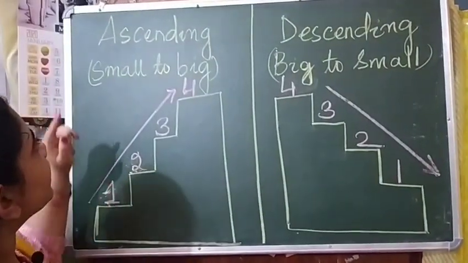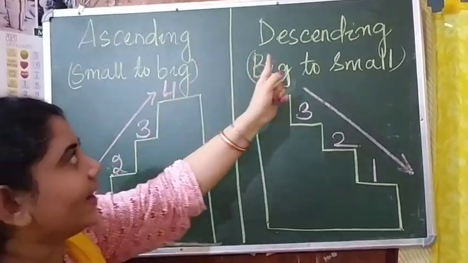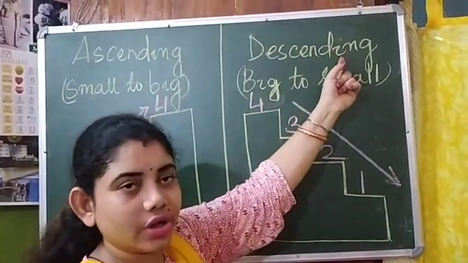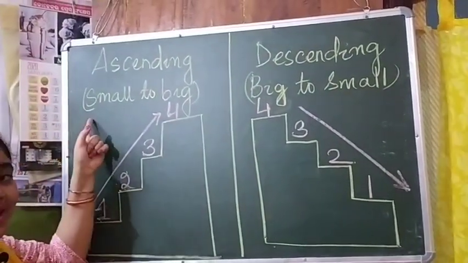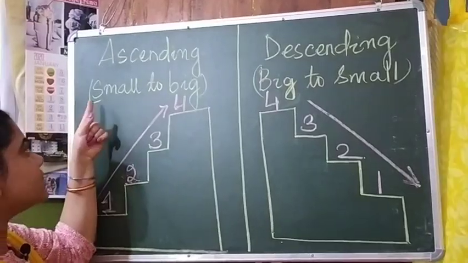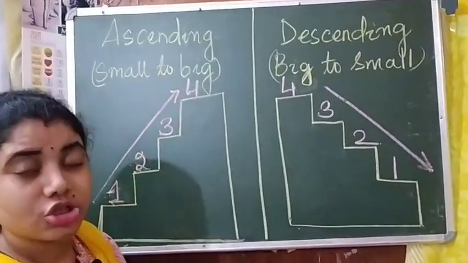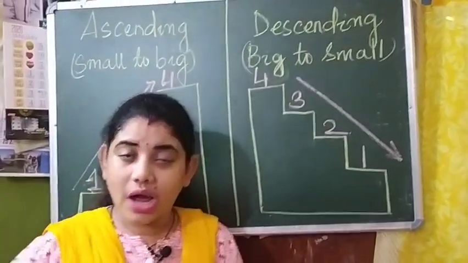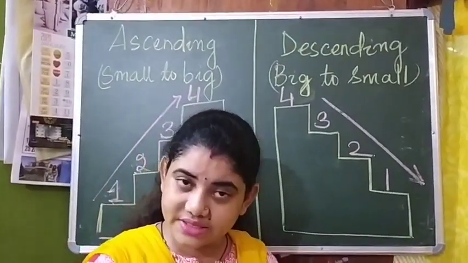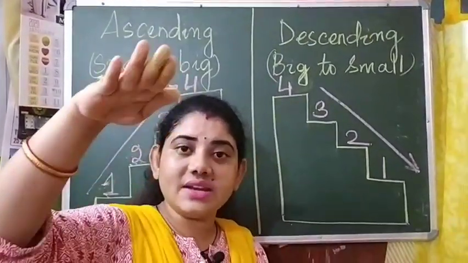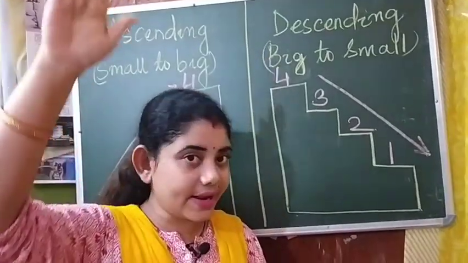So children, our next topic is ascending order and descending order. So now first we'll do the ascending order. What do you mean by ascending? Ascending means from small to big. Children, when you go upstairs to the first floor, you first step on the lower number step, then a little more, then a little more. Gradually we climb up the staircase.